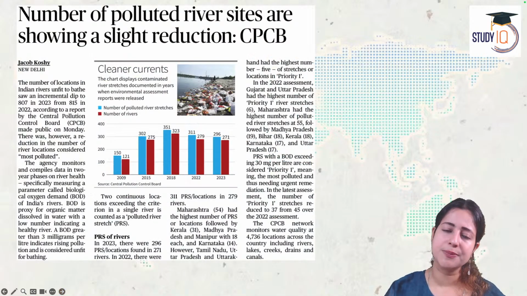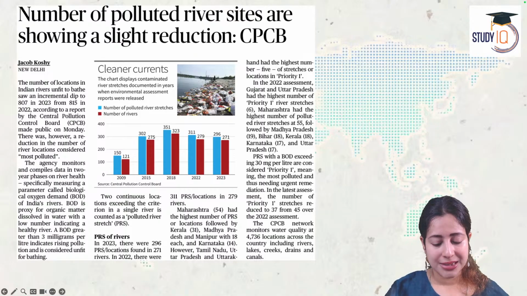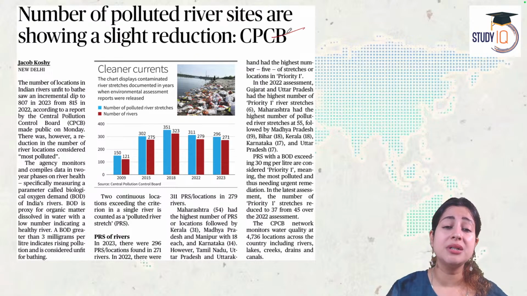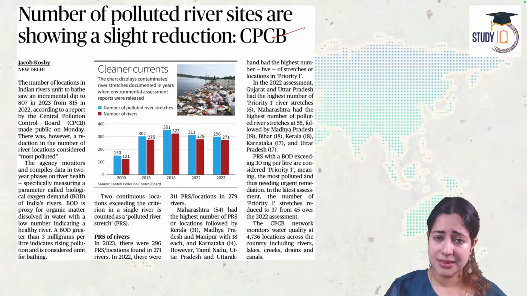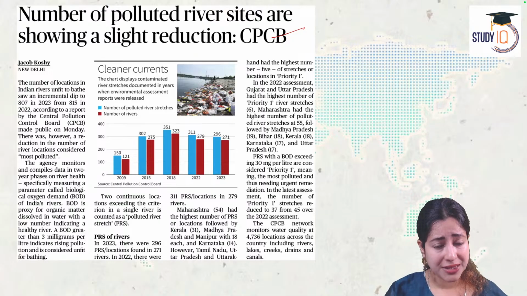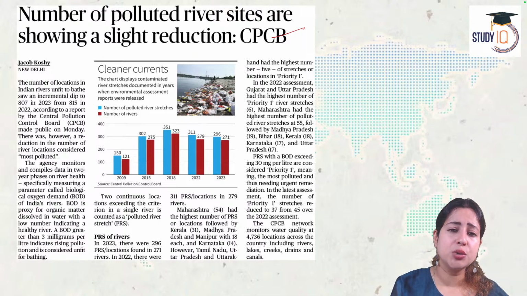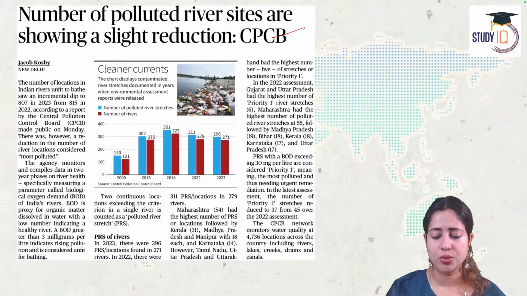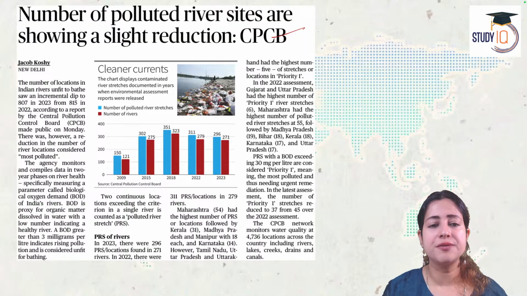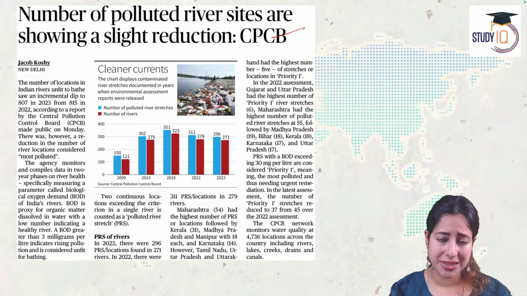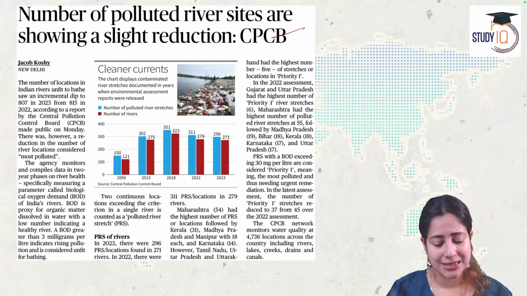Now, quick three articles before I take your leave. According to the Central Pollution Control Board, in India, the number of polluted river sites are increasing. At the same time, although the number of these sites which are polluted has reduced, the kind of pollution they have spread in their tributaries, distributaries, and small rivulets has been on the rise. So it's a paradoxical situation. The number of rivers which have extremely polluted water has decreased, but the extent of pollution they have spread across small water bodies has been on the rise.